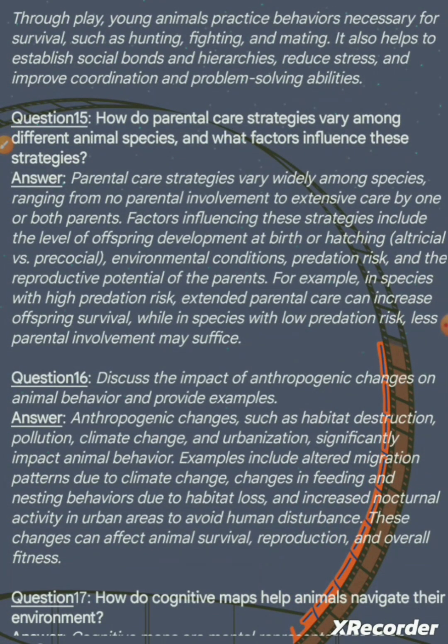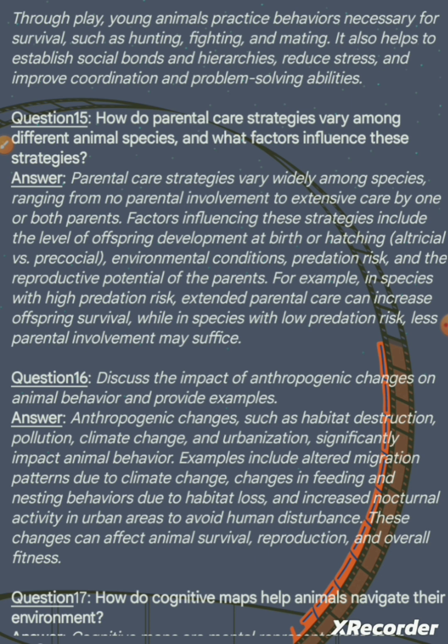Question 15. How do parental care strategies vary among different animal species and what factors influence these strategies? Answer. Parental care strategies vary widely among species, ranging from no parental involvement to extensive care by one or both parents.